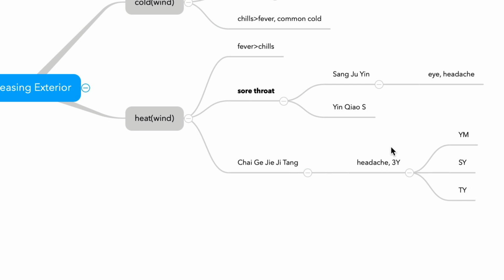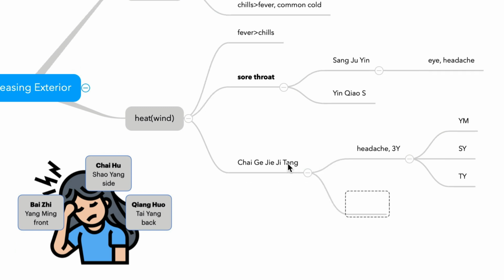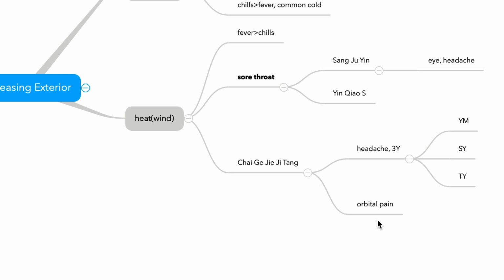Then what is the difference between Sang Ju Yin and Chai Ge Jie Ji Tang? In Chai Ge Jie Ji Tang, the headache is severe and acute and heat. So the keyword for Chai Ge Jie Ji Tang, do you know this? Orbital pain. So this is an important keyword for Chai Ge Jie Ji Tang. So what is the difference? Eye pain and orbital pain.